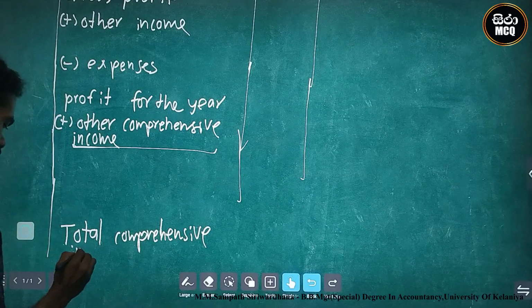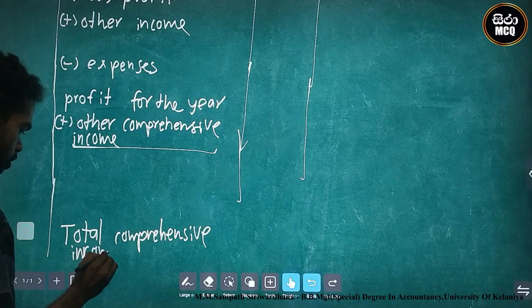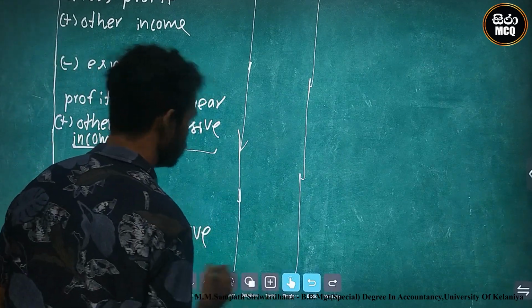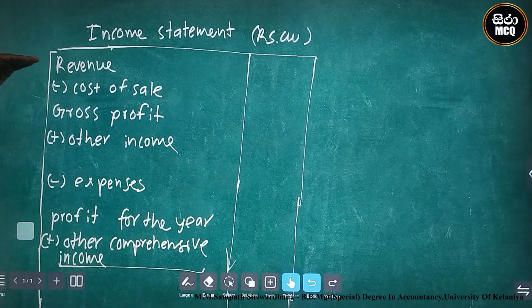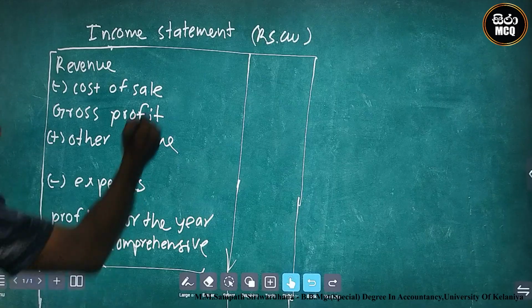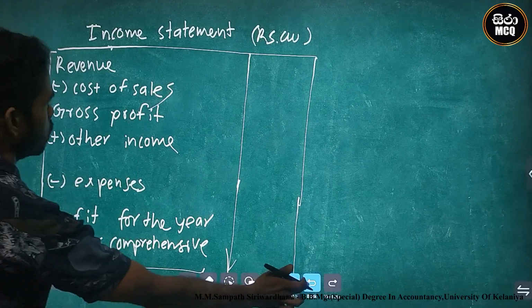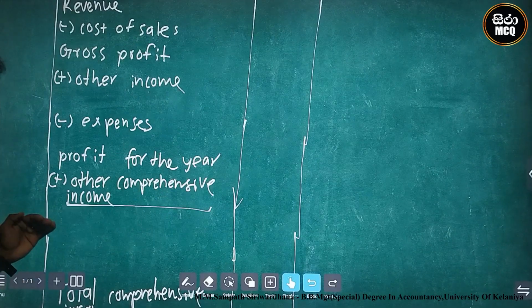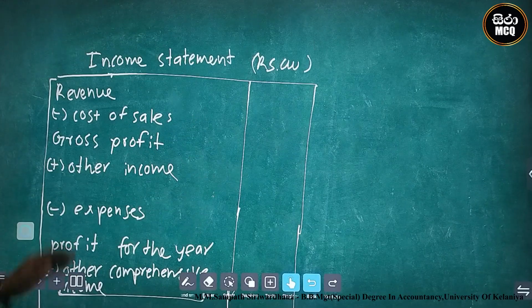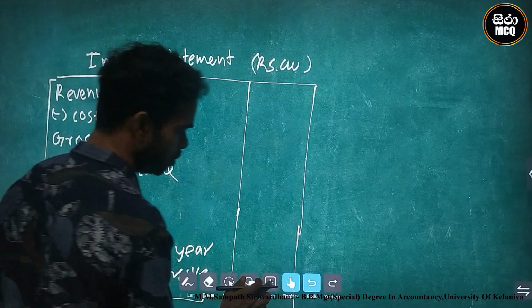This is the final draft income statement. Firstly, revenue minus cost of sales gives gross profit, plus other income, minus expenses gives profit for the year, and then other comprehensive income. This is the draft income statement.